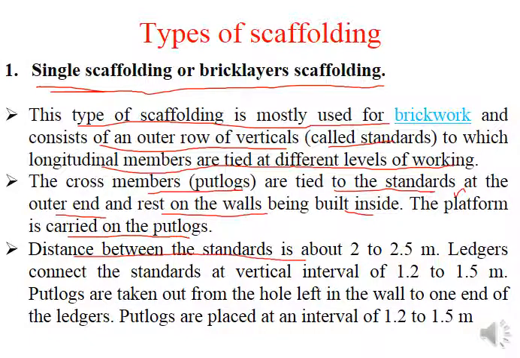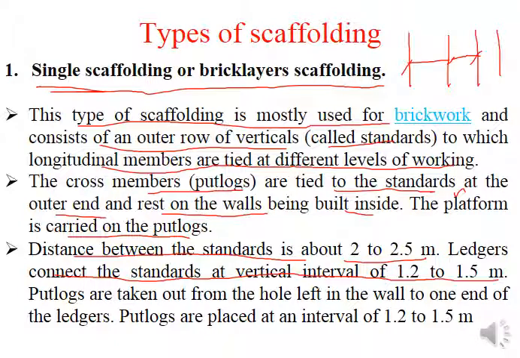Distance between the standards. If this is the front of the wall, here the vertical members have been placed. So the distance between the standards, this one, is about 2 to 2.5 meters. Ledgers connect the standards at a vertical interval of 1.2 to 1.5 meters.